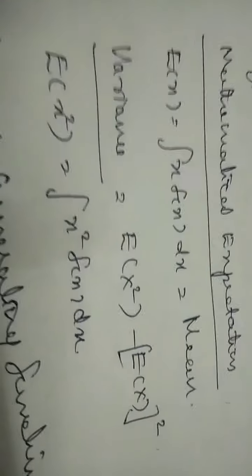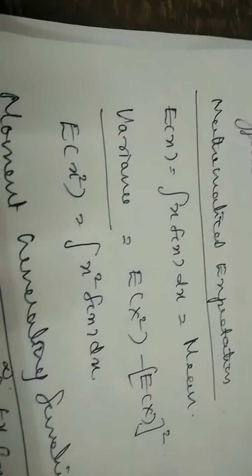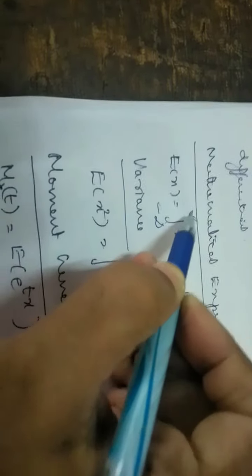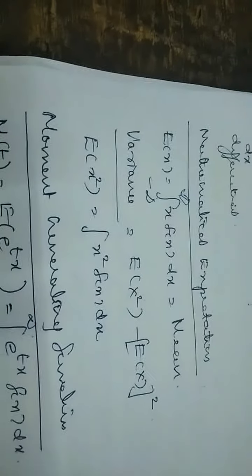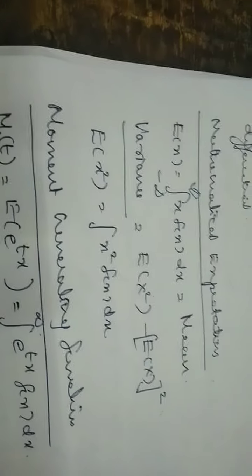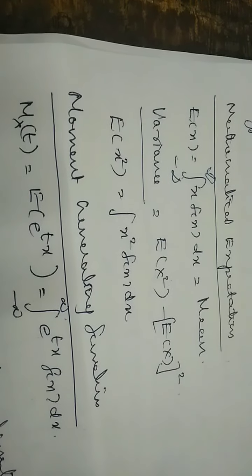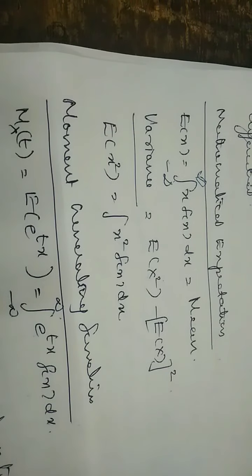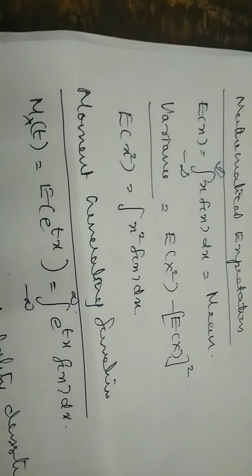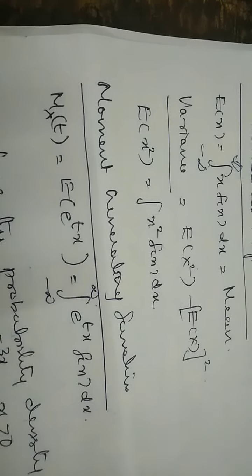is equal to integral x fx dx. Integral, of course, the limit should be minus infinity to plus infinity. Here, minus infinity to plus infinity x fx dx. Actually, the expectation of x is the mean of a random variable, and variance, using the definition of mathematical expectation, is equal to expectation of x squared minus expectation of x whole squared.